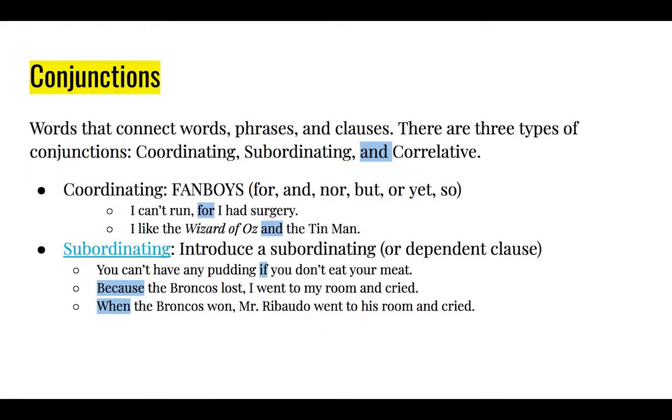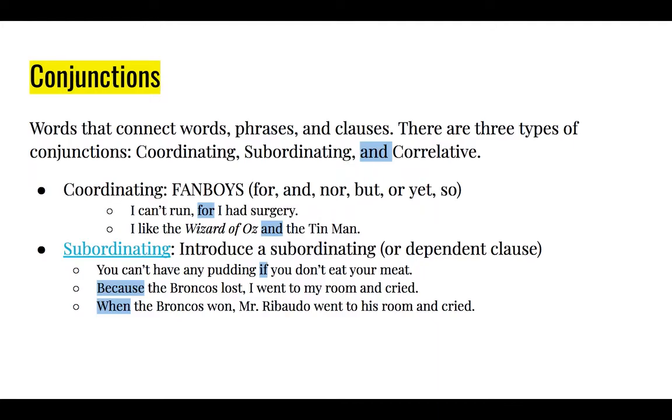You cannot have any pudding if you don't eat your meat. That's a line from the Pink Floyd song, The Wall. "If you don't eat your meat" is a dependent clause because of the word "if." "You" is our subject, "can't have" is our predicate. I'll teach you that in a couple weeks, subjects and predicates, after we go over nouns and verbs.